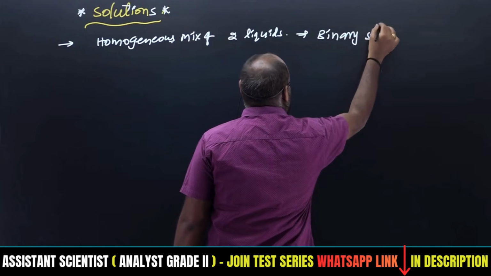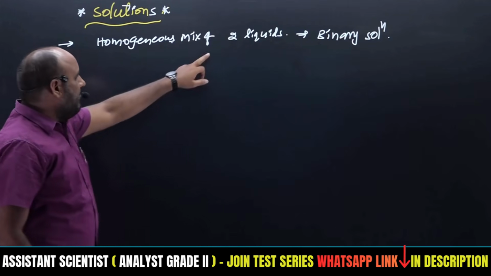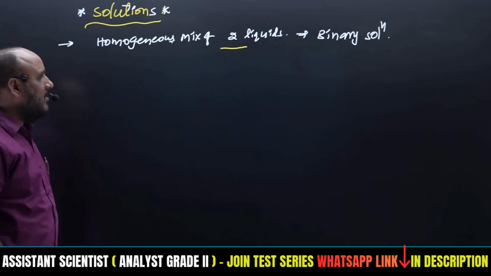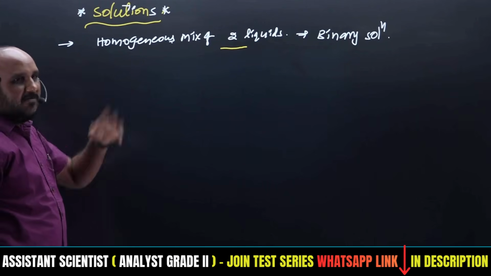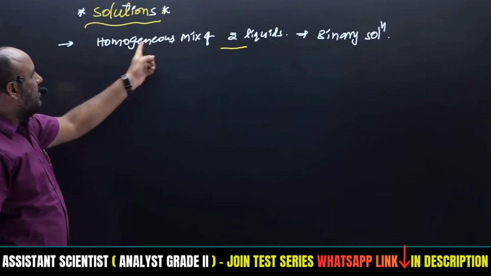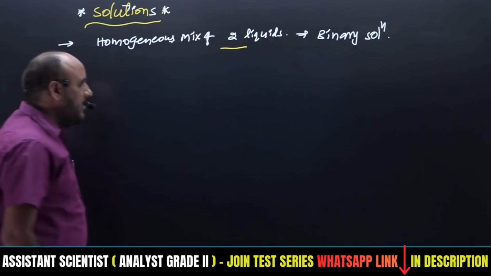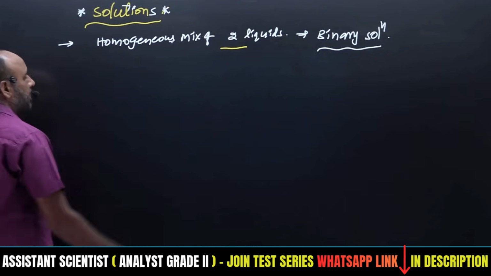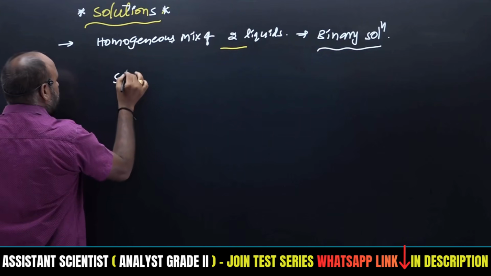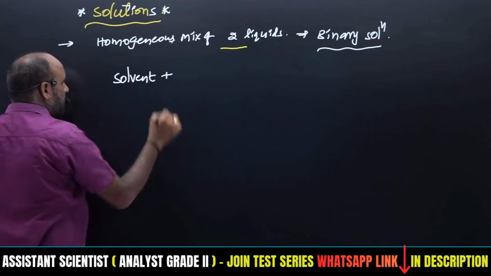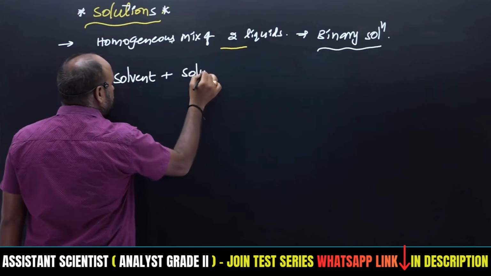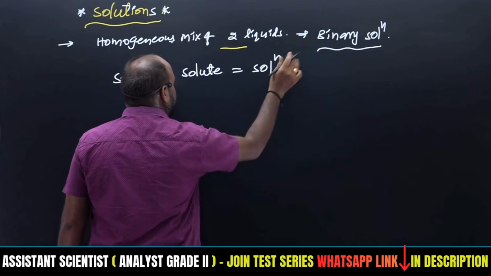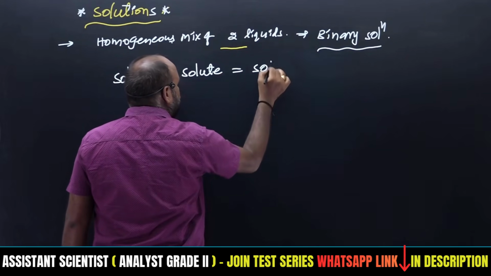This is applicable for binary solution because only two liquids are mentioned. If many liquids are there, it is called the corresponding solution: if 3 are there, ternary, if 4 are there, quaternary, like that, right? So the complete homogeneous mixture of two liquids forms a binary solution. If we consider a solution, it will be the mixing of two liquids. One will be the solvent, the other will be called the solute. So by mixing of this solvent and solute, that can form a solution, right?